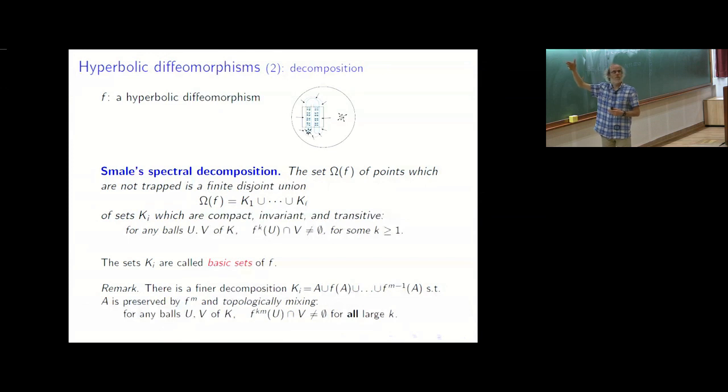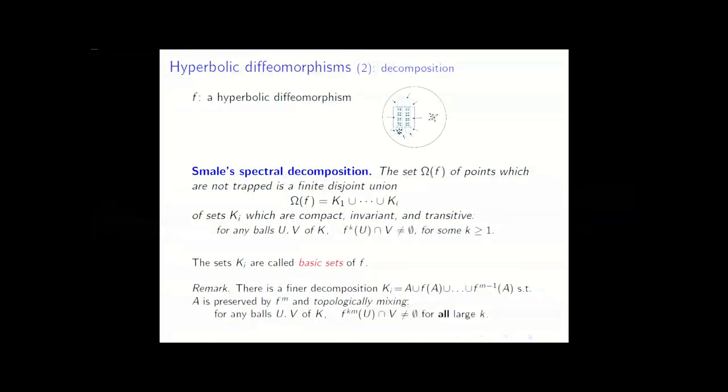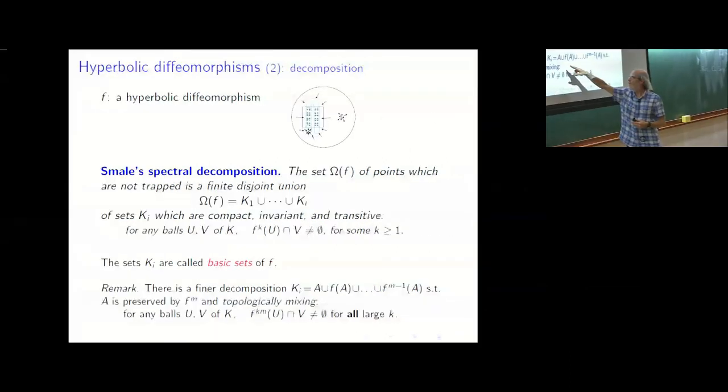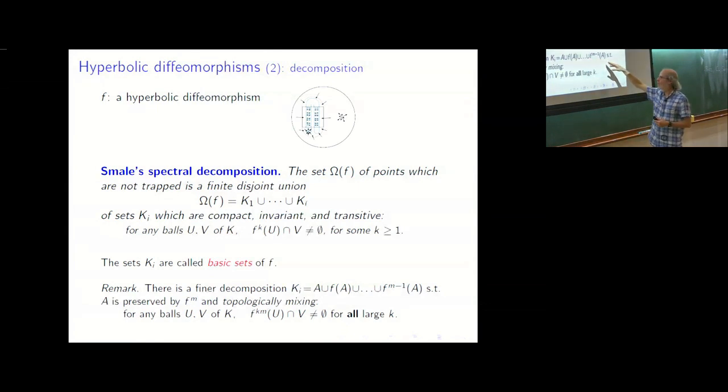So you cannot decompose the sets more as invariant subsets, but there is a way to decompose a bit more if you consider non-invariant sets. In fact, if you consider an iterate of the dynamics, maybe the sets are not anymore transitive. So what you can do is to always find a new decomposition, which is like a cyclic decomposition. So you have a compact subset, A, which is disjoint from some iterates until a time, M, such that F^M of A is mapped into itself.